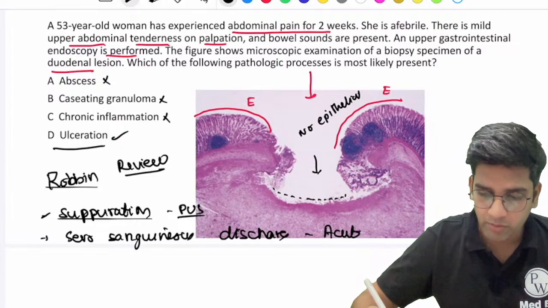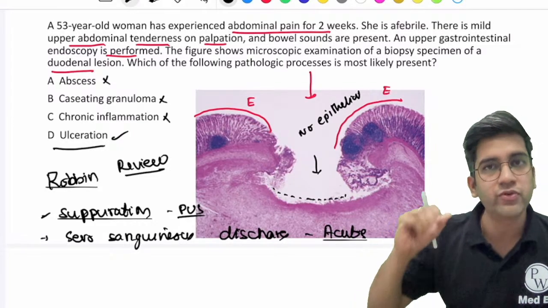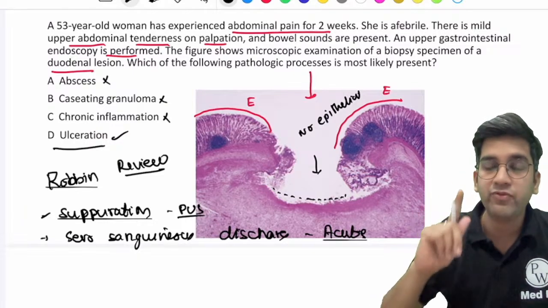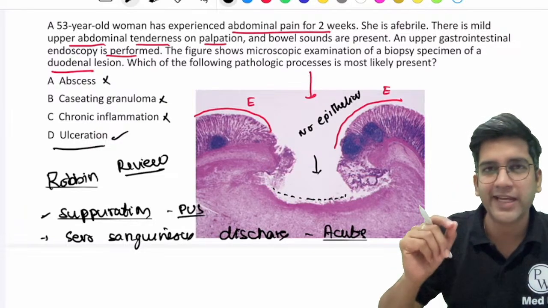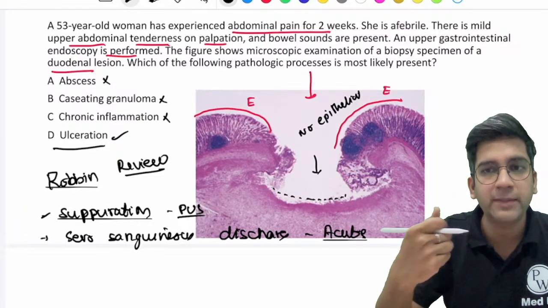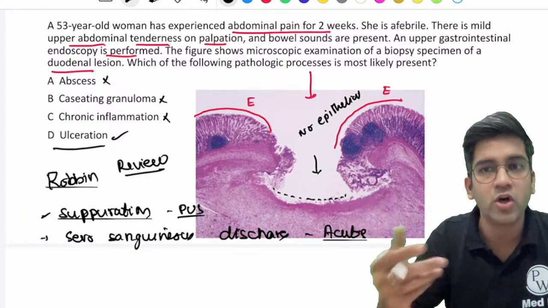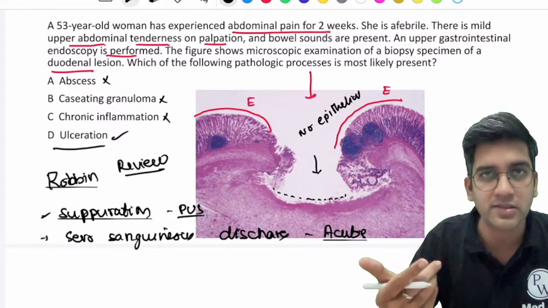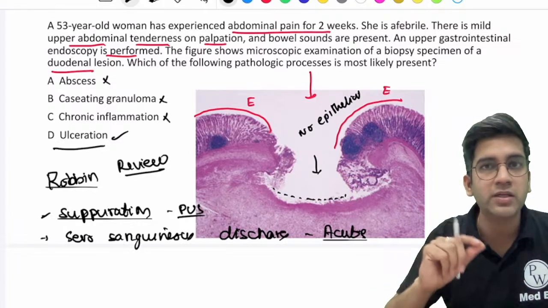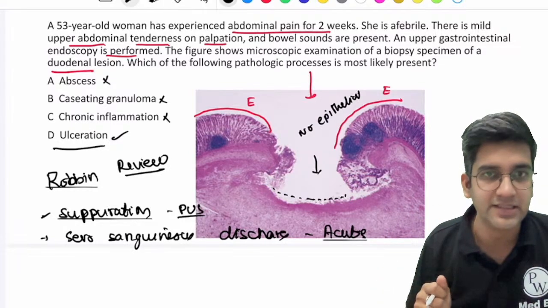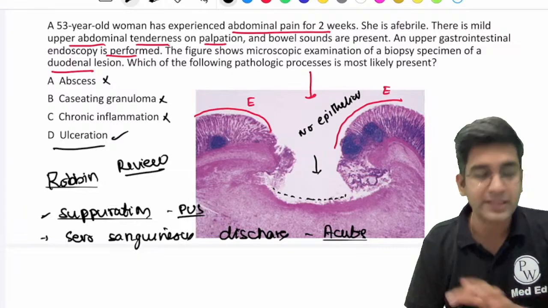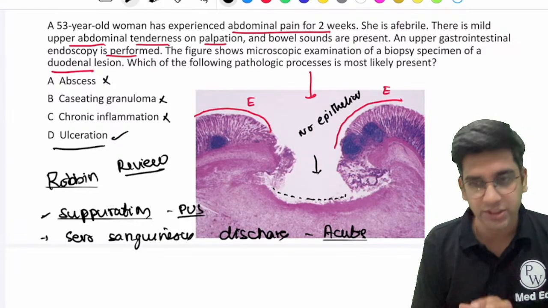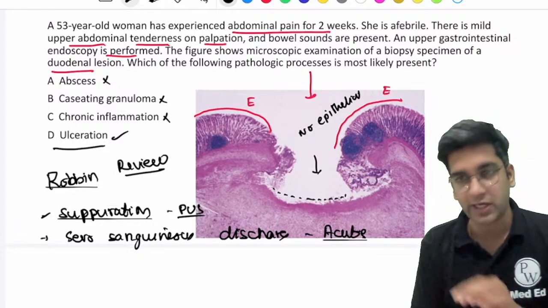Most of the acute problem, if the damaging force is a little bit more powerful, it ends up in having a serosanguinous discharge. If you ever fall down, around the second or third day you will have some fluid coming out of the wound. Or you go to a casualty, see a patient, second, third day, you'll have a serosanguinous discharge. The entire dressing will become reddish in color, right? That is a classical serosanguinous discharge, right? That also suggests an acute inflammation, fine? Let's go to one more easy question. One scenario-based question, one one-liner, right?